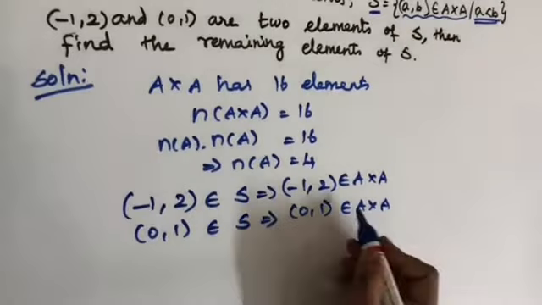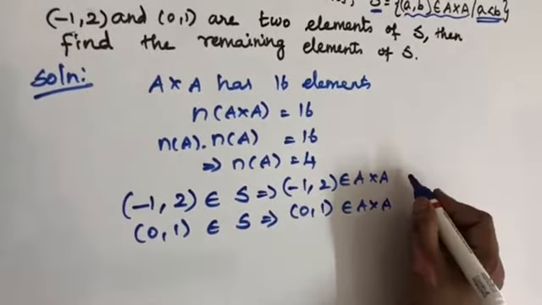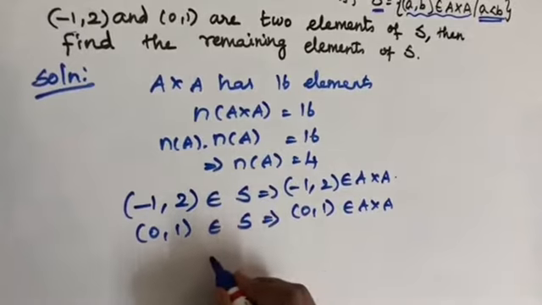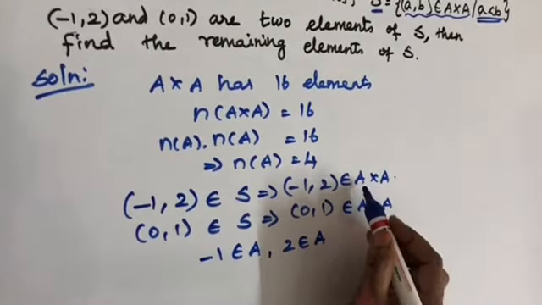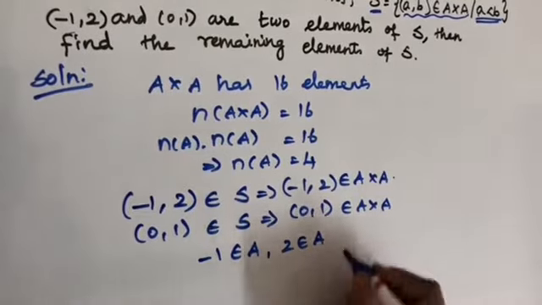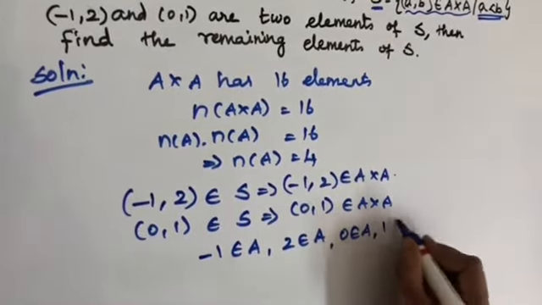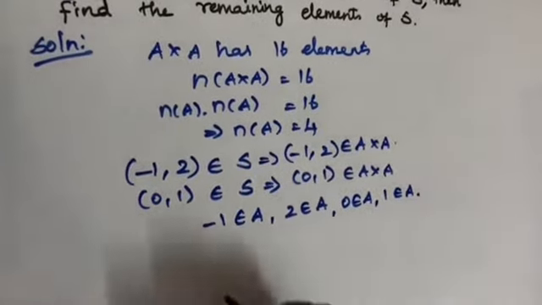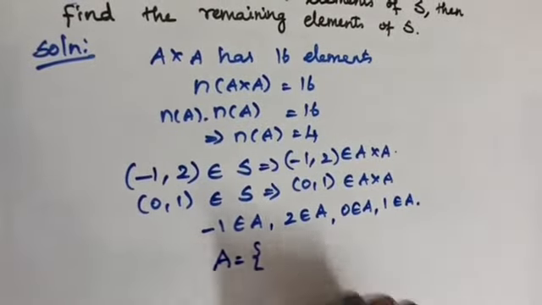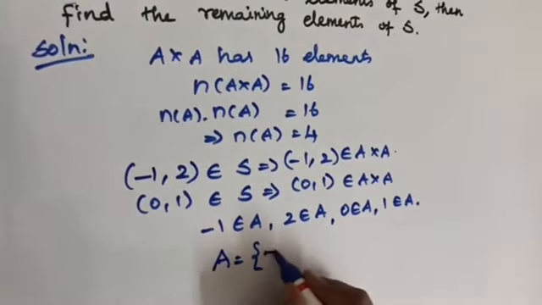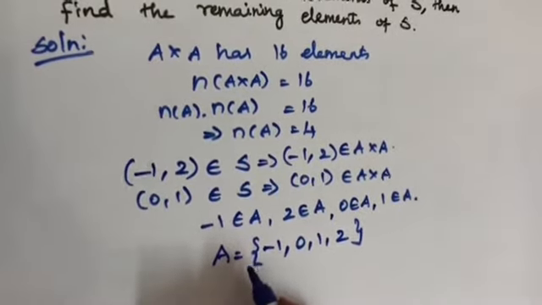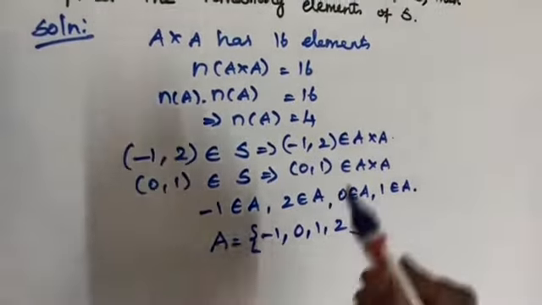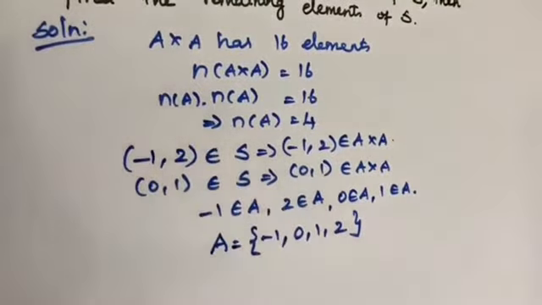That implies -1 belongs to A and 2 also belongs to A. Similarly, 0 belongs to A and 1 also belongs to A. So the elements of the set A are -1, 0, 1 and 2. These are the 4 elements of the set A, and n of A is equal to 4.